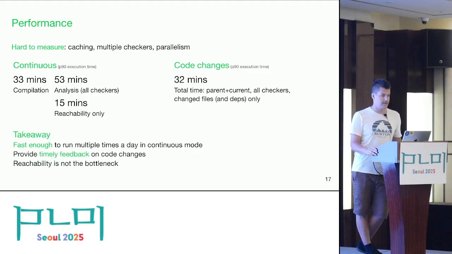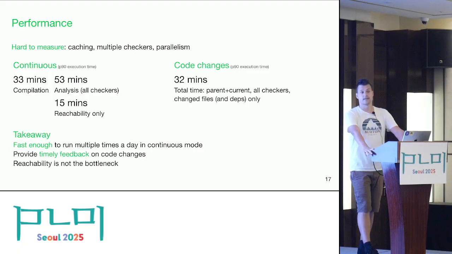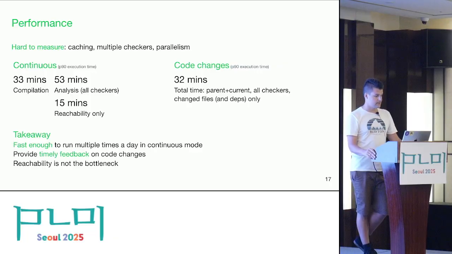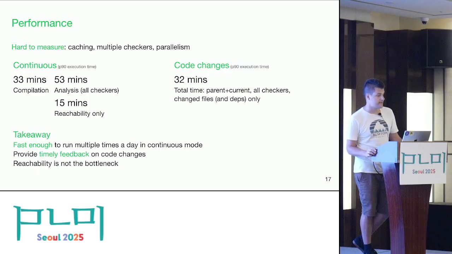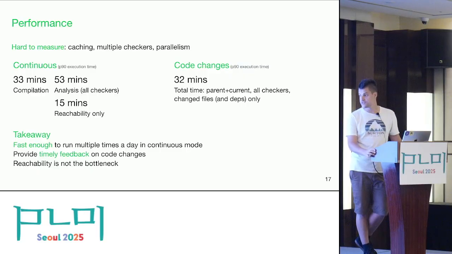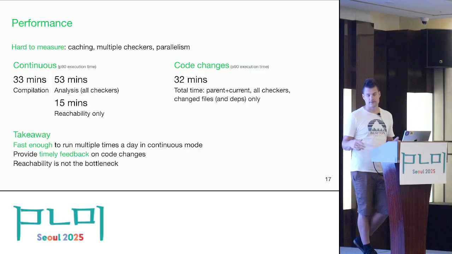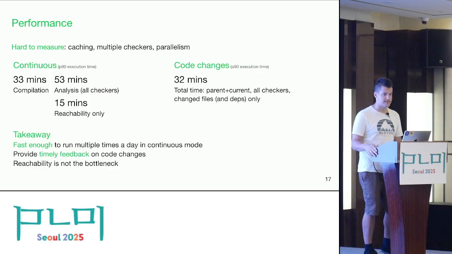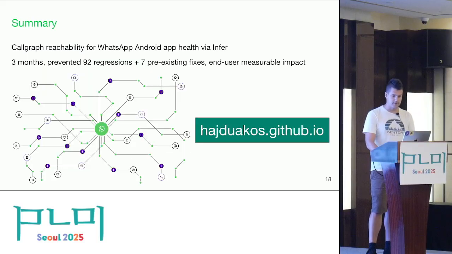So the key takeaway here is that this analysis is fast enough to run multiple times in continuous mode, and it can also provide timely feedback to code changes. And in general, reachability is not the bottleneck. There are much more expensive checkers in Infer.